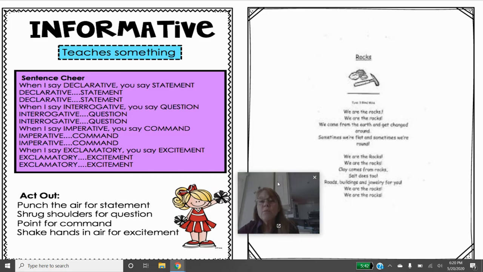We are the rocks. We are the rocks. We come from the earth and get changed around. Sometimes we're flat and sometimes we're round. We are the rocks. We are the rocks. Clay comes from rocks. Salt does too. Roads, building, and jewelry for you. We are the rocks. We are the rocks.